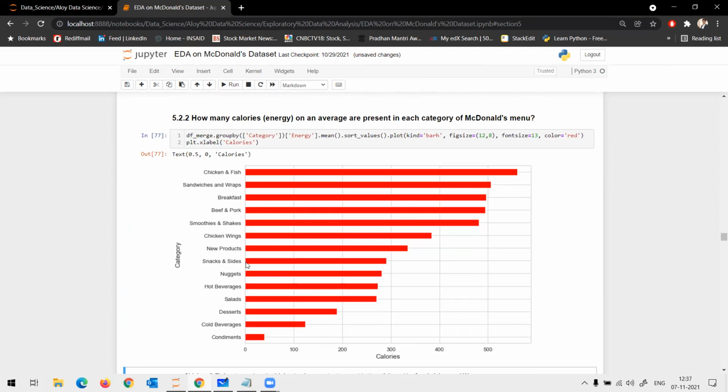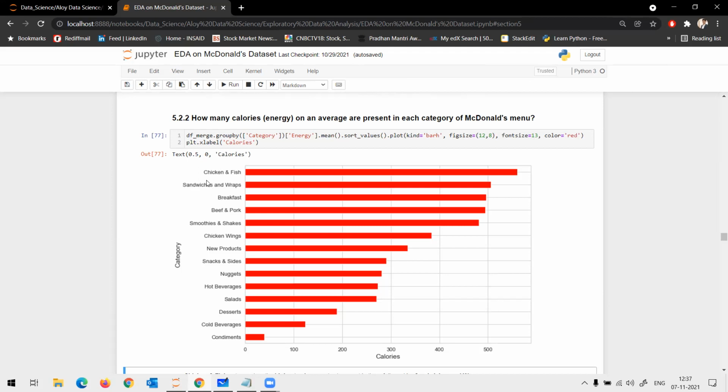What do you understand here? Chicken and fish have maximum calories. Correct. You have chicken, and you have sandwiches and wraps. Then you have breakfast, you have beef and pork. These have the highest number of calories.